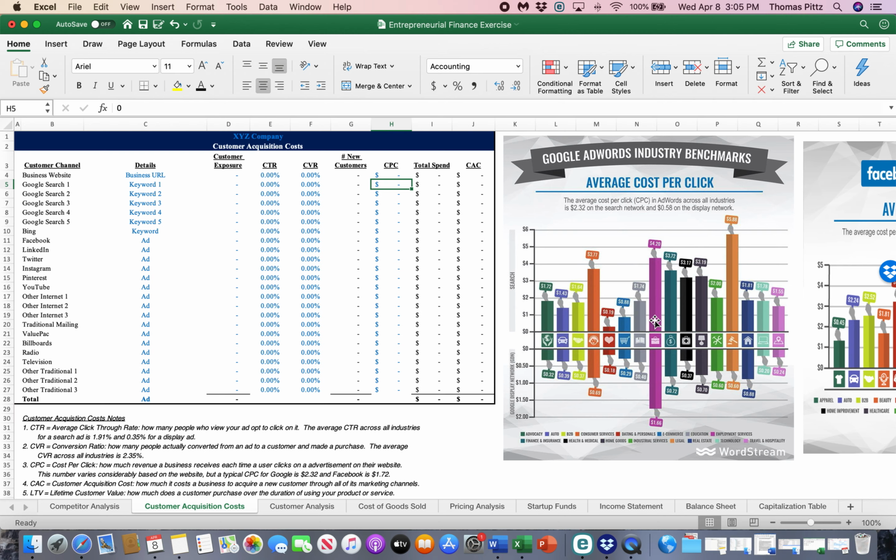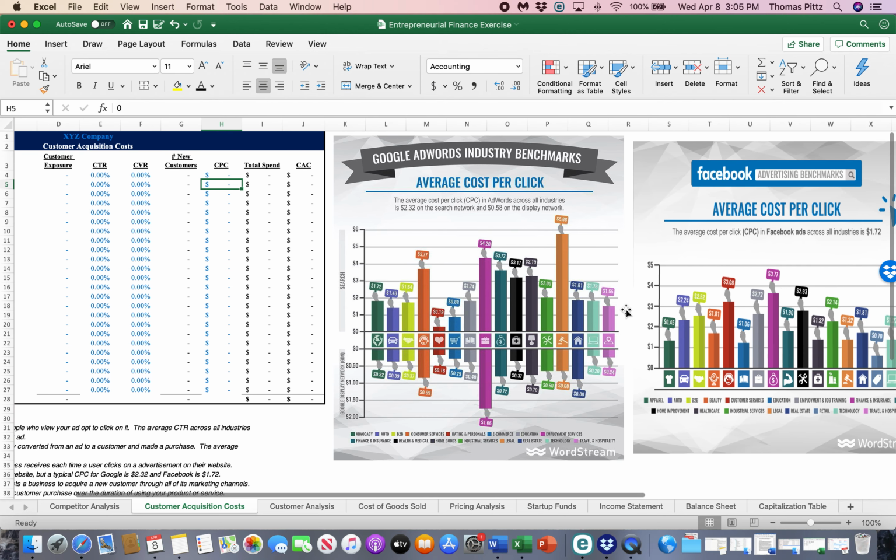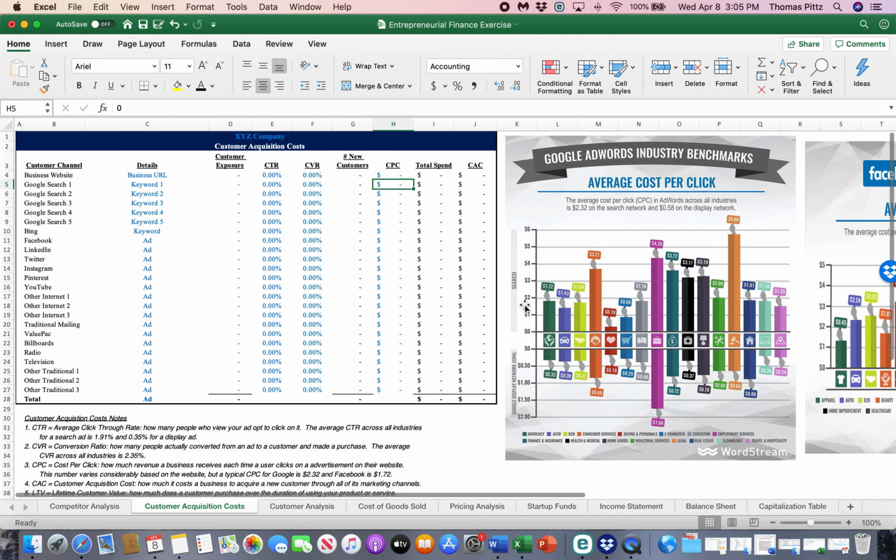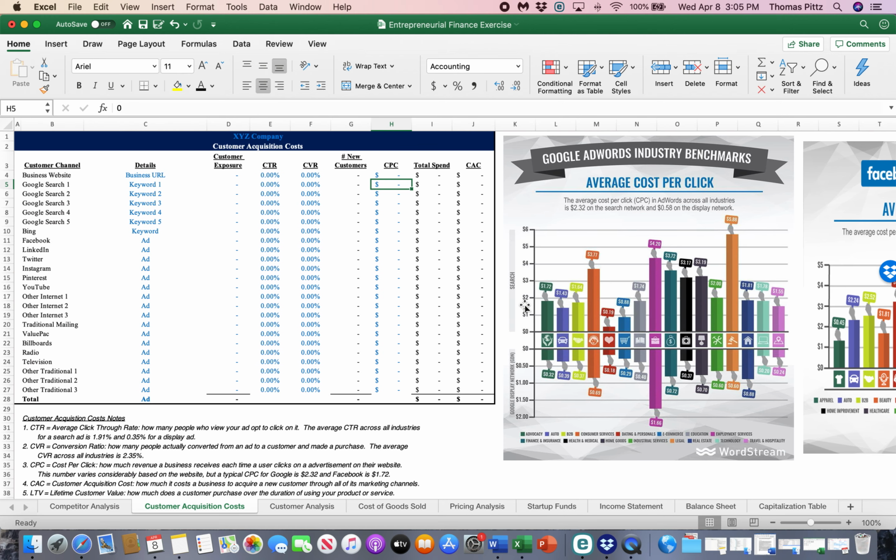Again, I would encourage you, and here's Facebook's over here. I would encourage you to find as targeted a click-through, a cost per click rate as you can for your business. Okay, so let's run through a quick example.